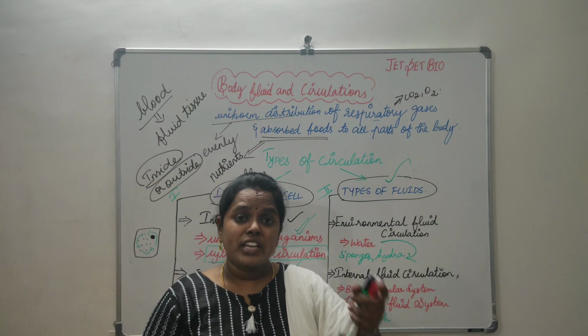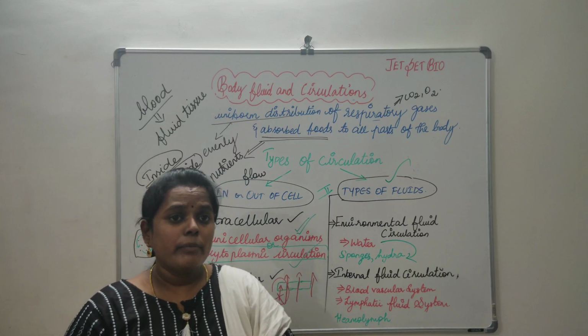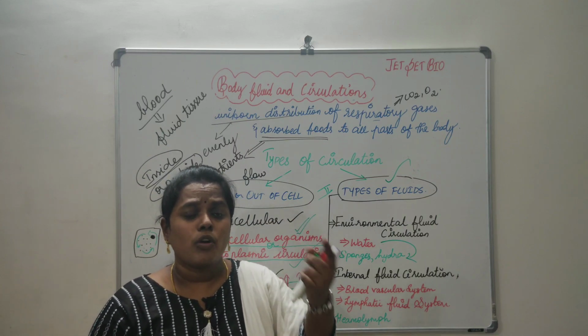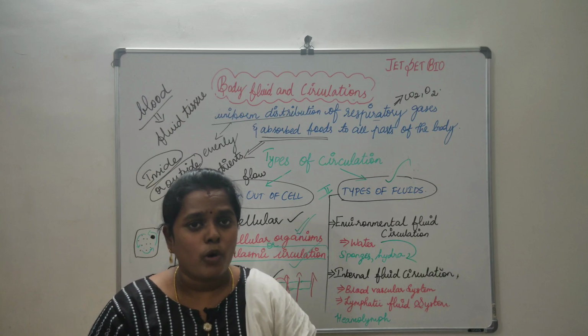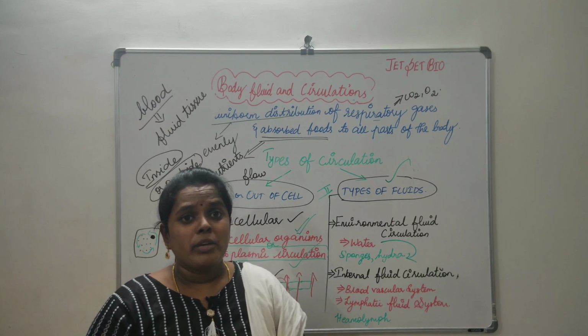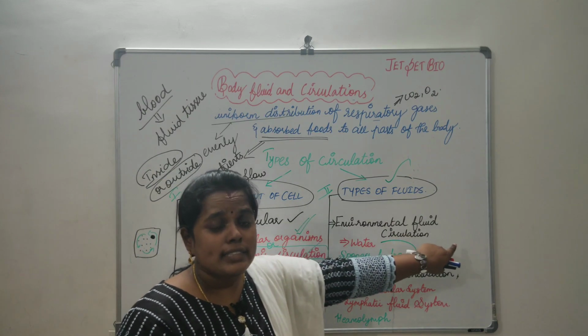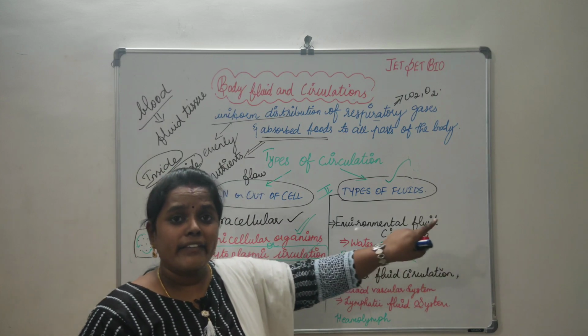The waste produced is also sent out with the water circulating through the body of the hydra. Am I making it clear? So the fluid is coming from the external environment.